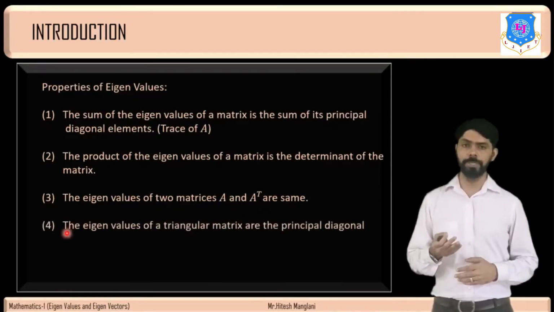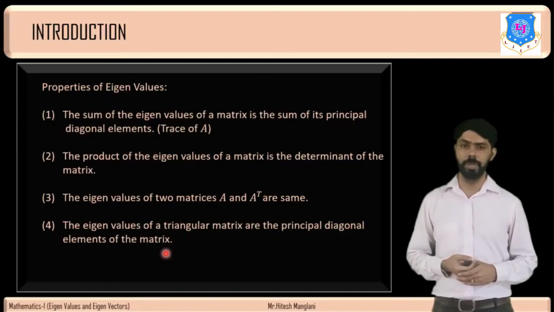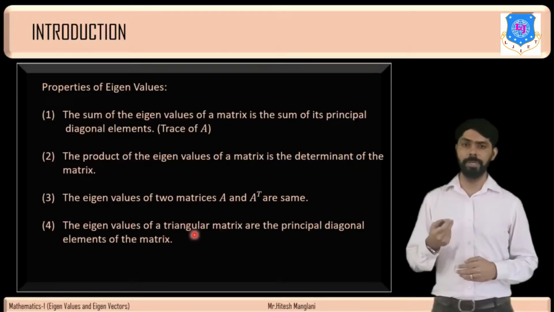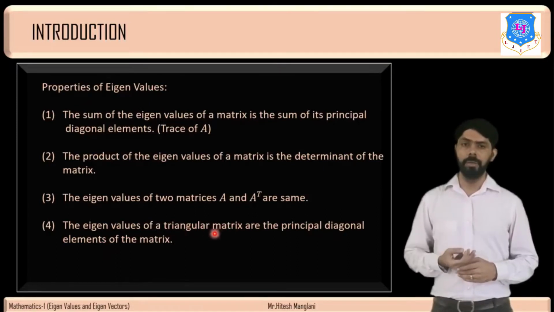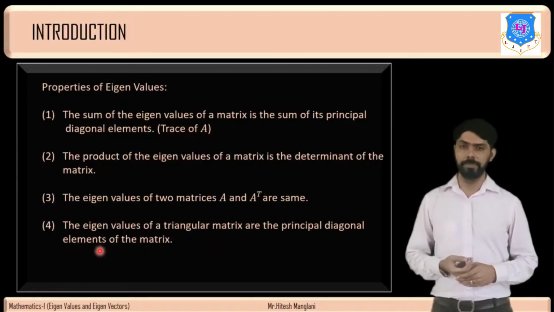Fourth property: the eigenvalues of a triangular matrix are the principal diagonal elements of the matrix. So if we have to find the eigenvalues of a triangular matrix, whether upper triangular or lower triangular, they will be its principal diagonal elements.